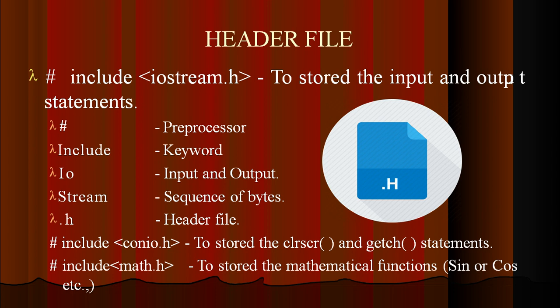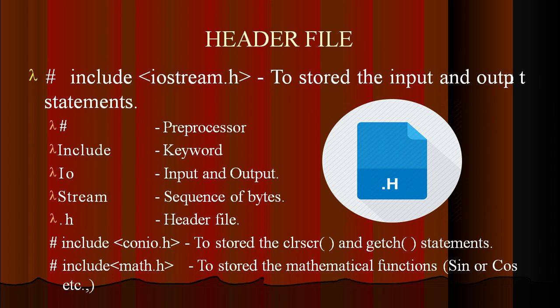So this is the header file, hash include iostream.h. The purpose of this header file is to do the basic functionalities like storing input and executing the output. Hash is the preprocessor, include is the keyword, and IO is used for input and output functions. Stream refers to the sequence of bytes that are transmitted during the process, and .h is the header file.